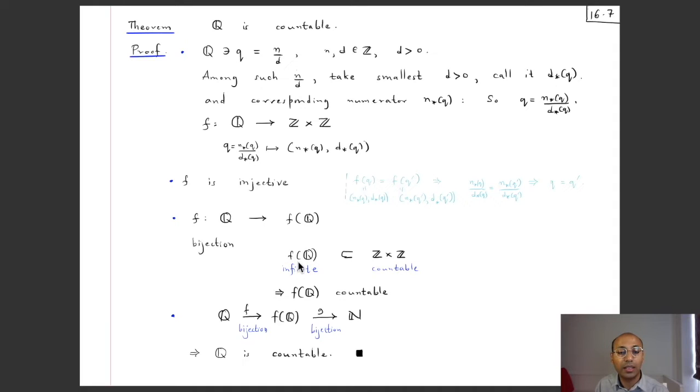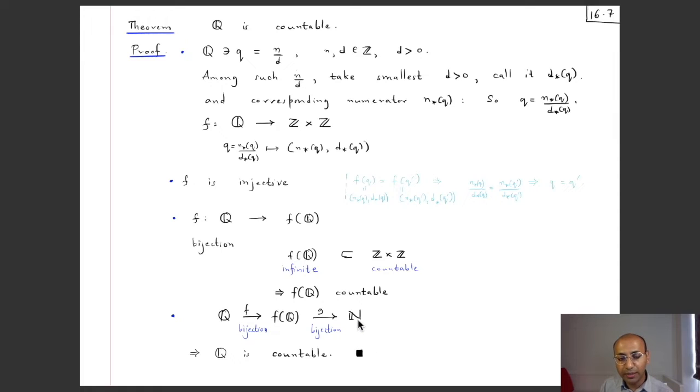because otherwise, if it was finite, then the images of these infinitely many rational numbers would all have to go in that finite set, which is this range, but then by the pigeonhole principle, two of them would have to be the same. And that will mean that this map is not injective, but we have already seen that this map is injective. So this shows that this range is in fact infinite, but this range is a subset of Z times Z, which we know is countable. And since we have an infinite subset of a countable set, this itself is countable.